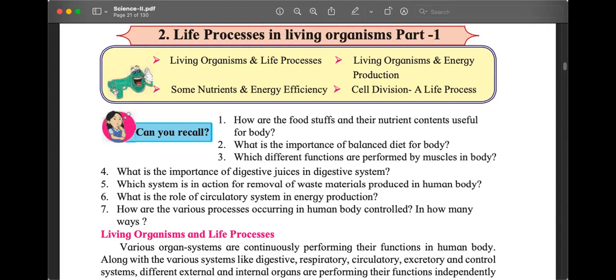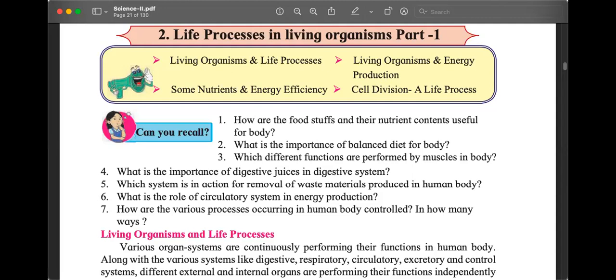Number 3. Which different functions are performed by muscles in body? And I will tell you that you can give the answer in just 2 words. Muscles का क्या function है, क्या use? And it is not कि body बनाना है, selfie खींचना है. That is not the function of muscles. What is the function of muscles? Very good, Praj. All muscles, whatever kind they may be, their function is movement. Our body, we are able to move. Our hand, fingers, everything, whatever it is able to move because of muscles.